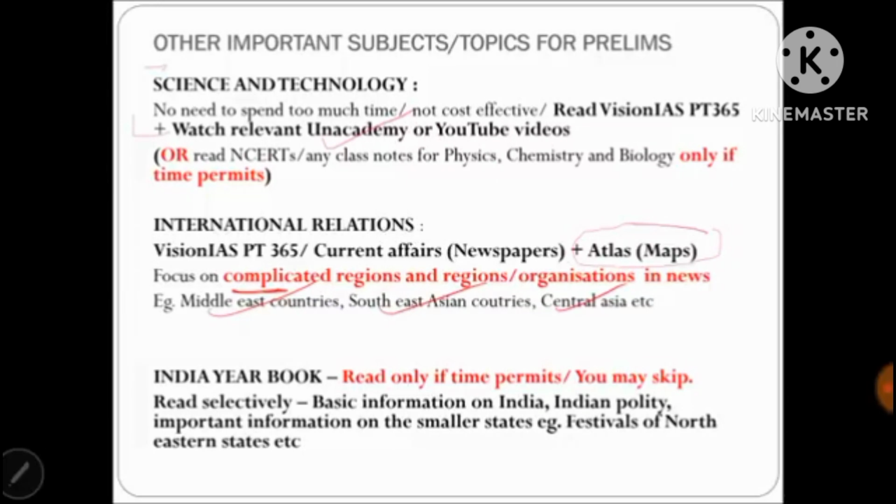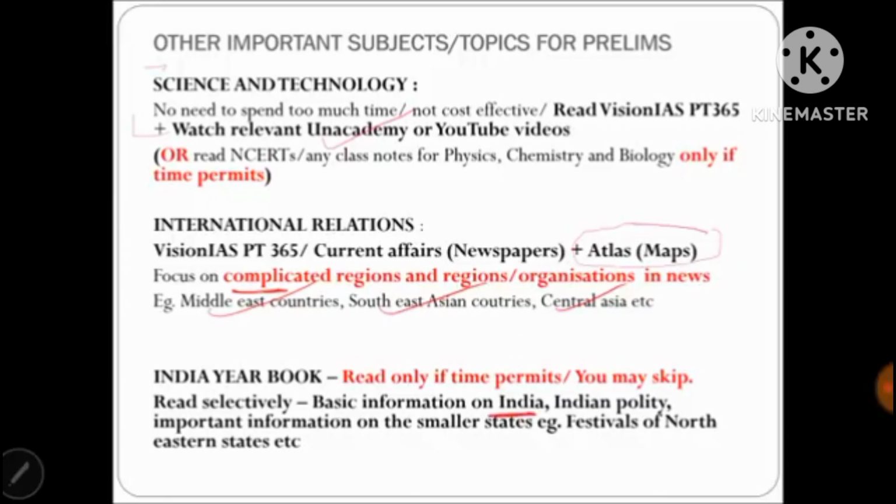Now, whether to read India Yearbook or not. See, if you do not have time, just skip it. There will be 1 or 2 MCQs, but don't waste a couple of days or a week reading India Yearbook. Read only if time permits. Read selectively. Read the basic information regarding India, the national anthem, national emblem, etc.